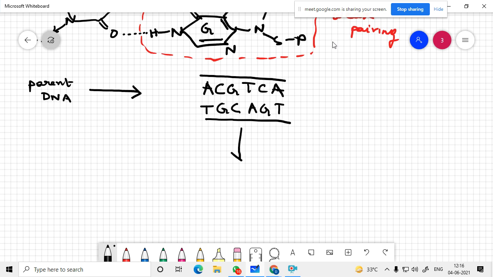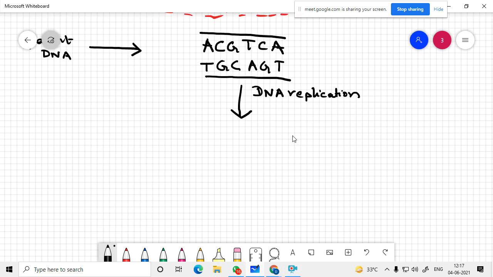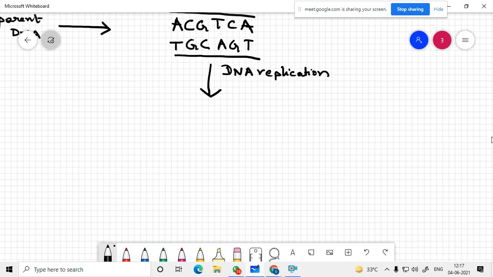Now you are having DNA replication taking place.